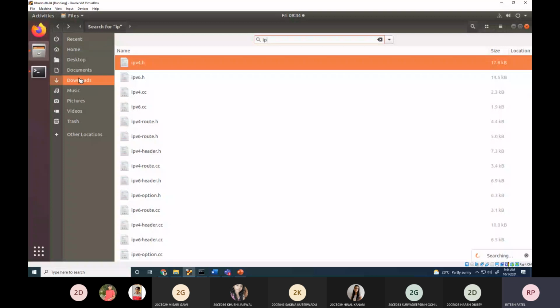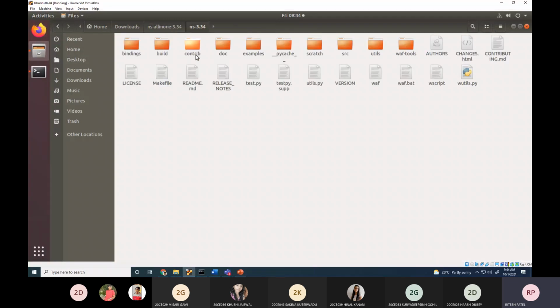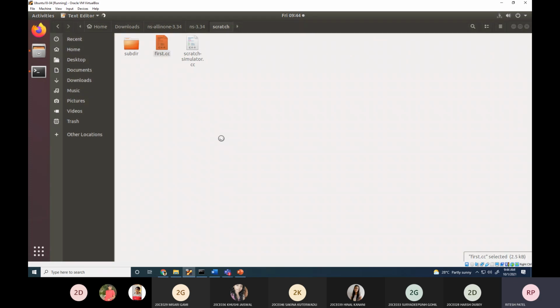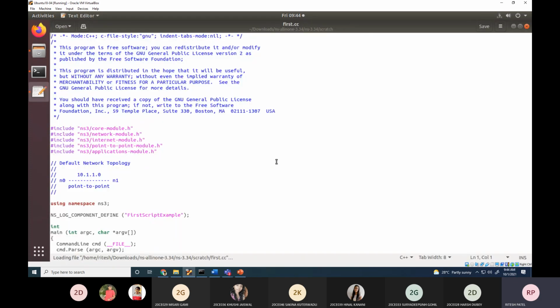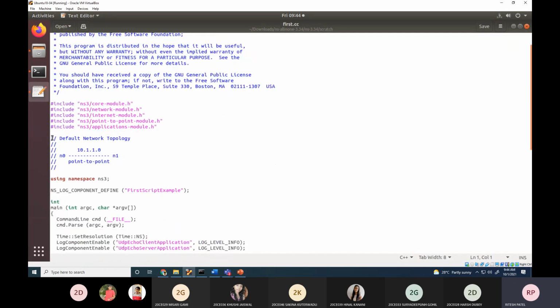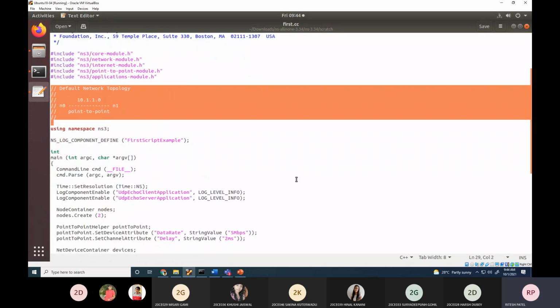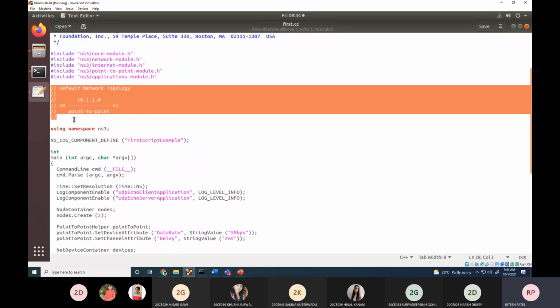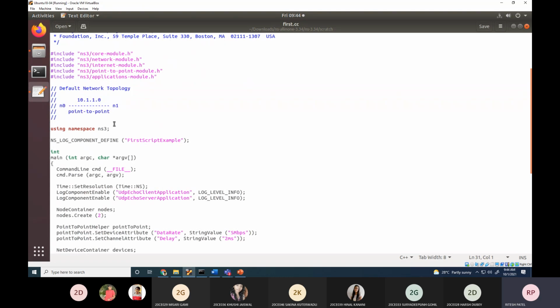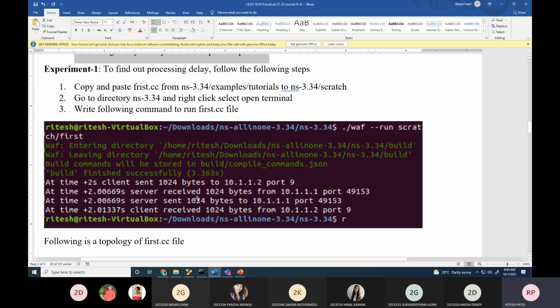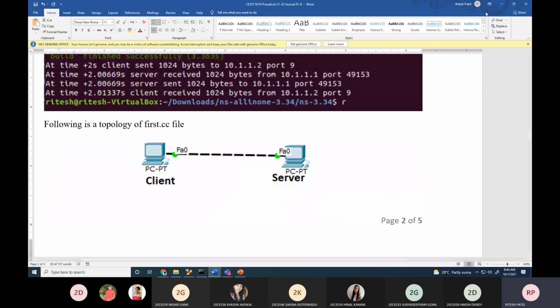What does first.cc contain? Can you see this topology? There are two nodes, N0 and N1. It is similar to this topology where I have a client and server.